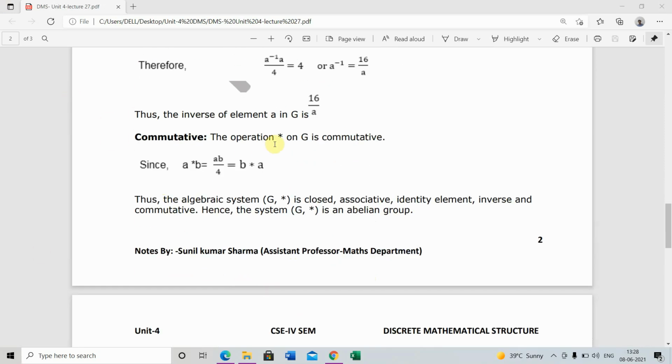Now, commutative. The operation star on G is commutative, since a star b equals ab upon 4 equals b star a. Thus the algebraic system (G, star) is closed, associative, has an identity element, has inverses, and is commutative. Hence the system (G, star) is an abelian group.